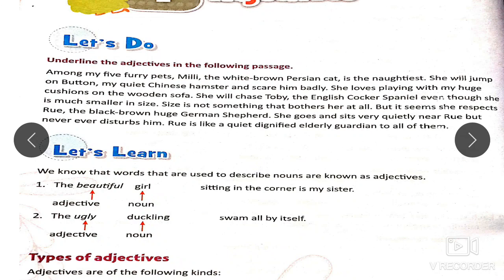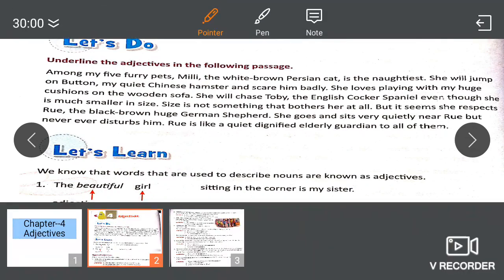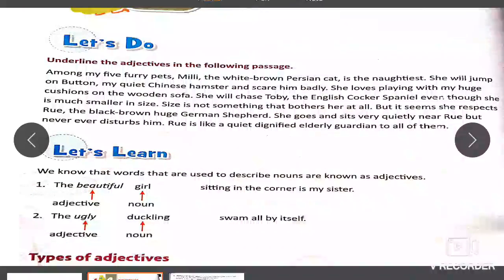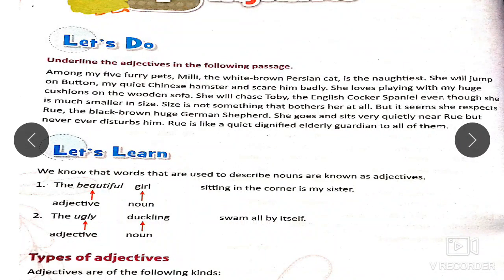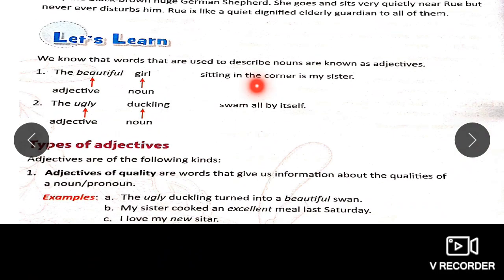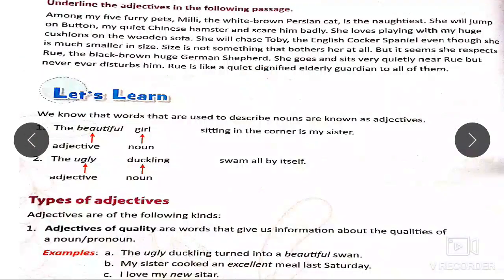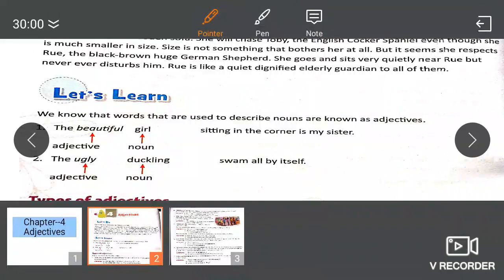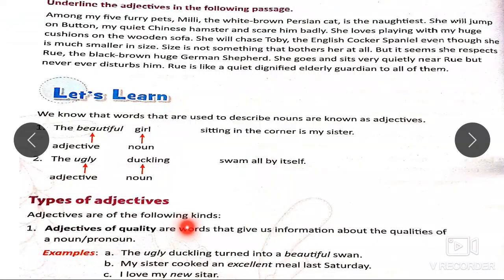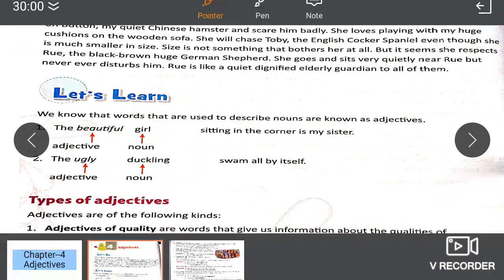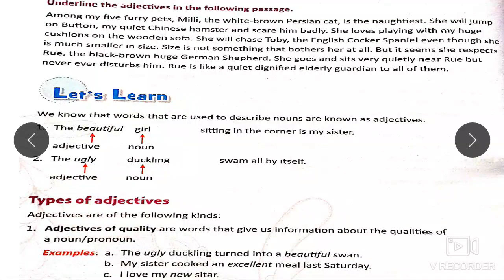Next example, the ugly duckling swam all by itself. The duckling is the noun here, and ugly is the adjective that modifies the meaning of duckling. Next, types of adjectives. The first type of adjectives is adjective of quality. Adjectives of quality are words that give us information about the qualities of a noun or a pronoun.